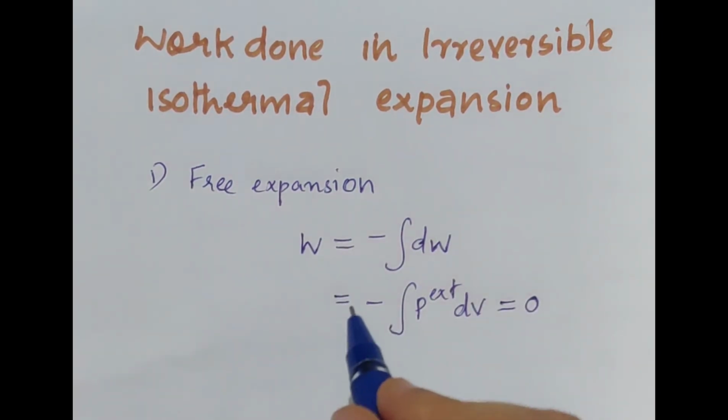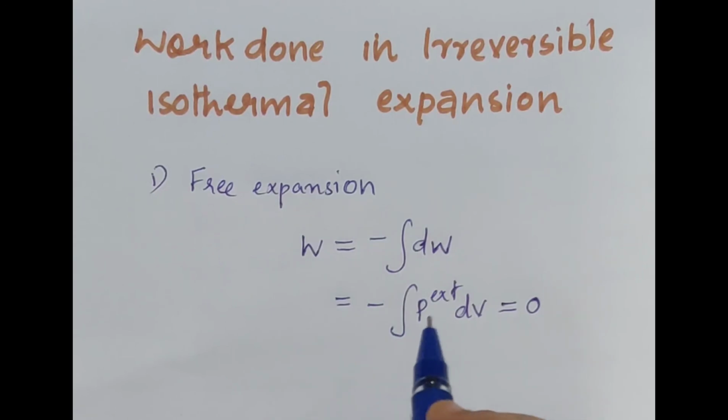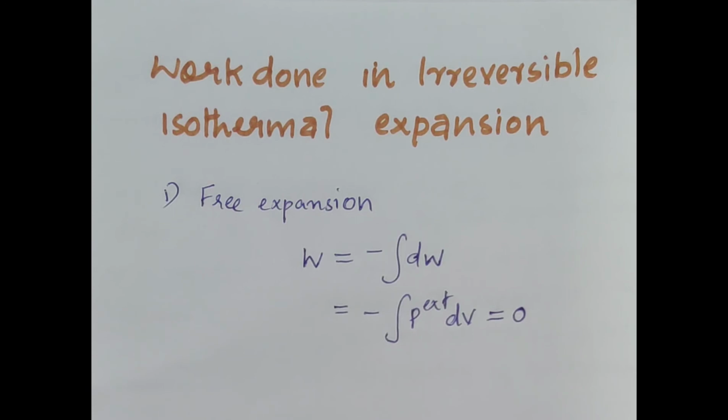That is, the system expands into a vacuum. There are two types of irreversible isothermal expansion. The first one is the free expansion, where the expansion takes place against zero pressure, and we can write W is equal to 0. No work is done when a system undergoes free expansion.